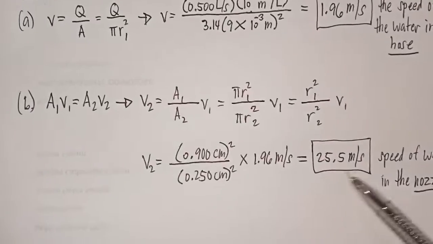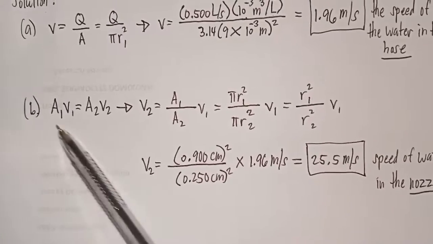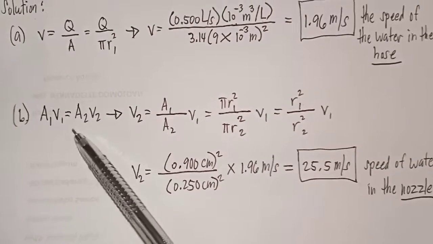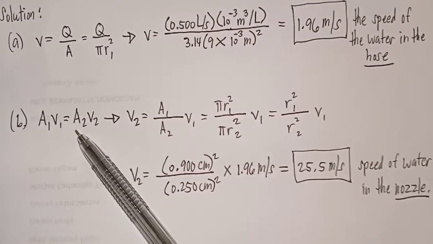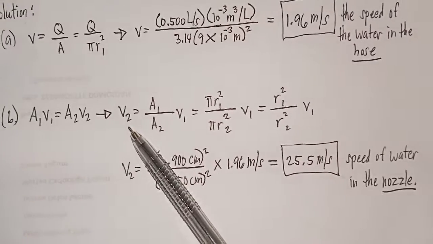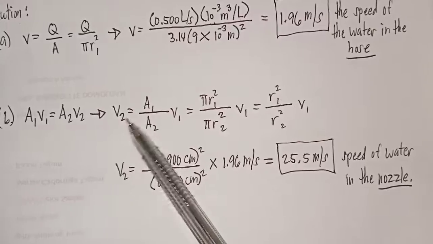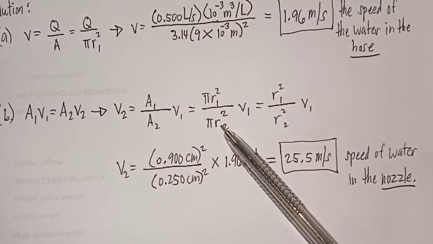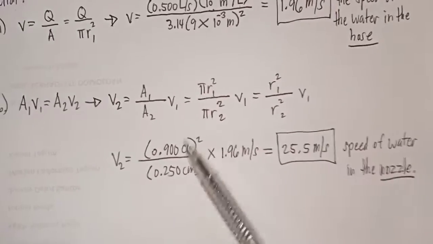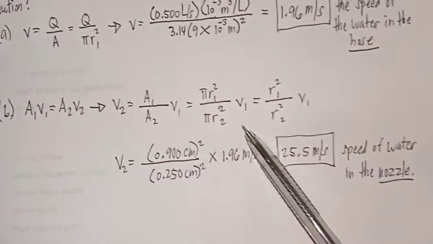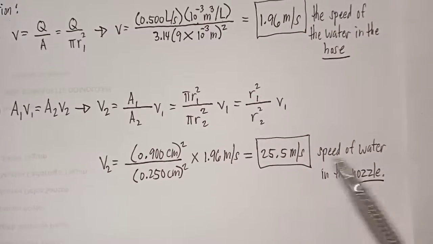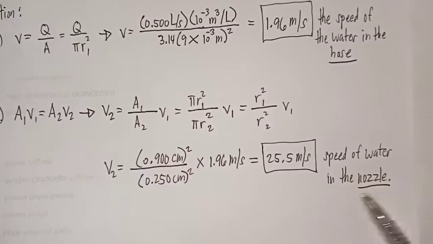Let's proceed to the second, letter B. We can use the equation of continuity. Ano siya? We're going to solve for speed 2 or V2 and substitute the pi r square for the cross-sectional area, and then substitute the known values and we obtain 25.5 meter per second. This is the speed of the water in the nozzle.